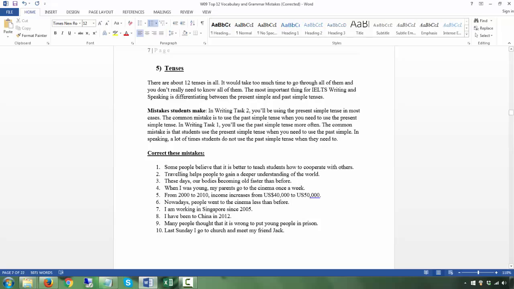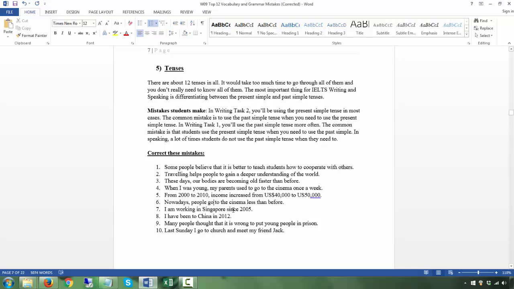These days our bodies are becoming. Okay, this is your present continuous tense. When I was young, my parents either went to the cinema or used to go. Either or. Okay, so this is for IELTS Academic Task 1. When you talk about the graphs, this is in the past because 2010 increased. Nowadays, so it should be present simple tense. Present. Go to the cinema less than before.